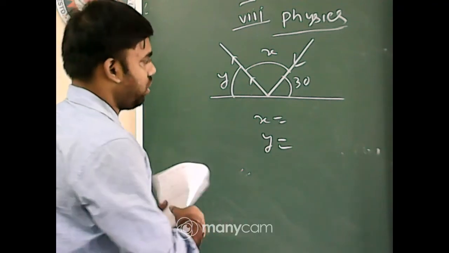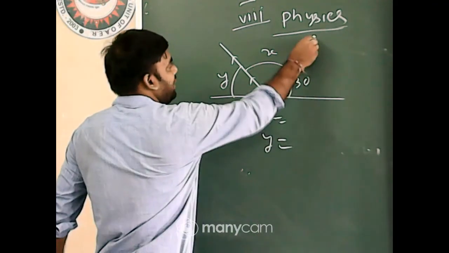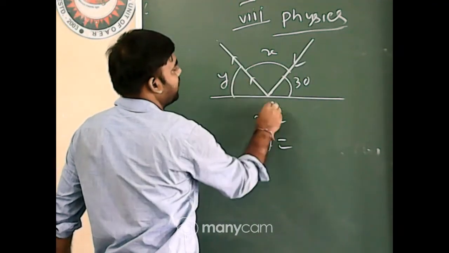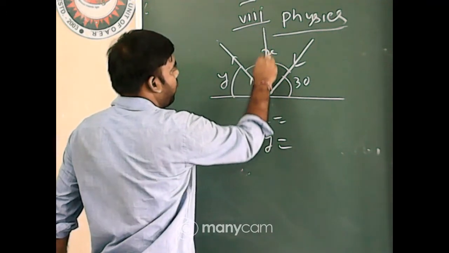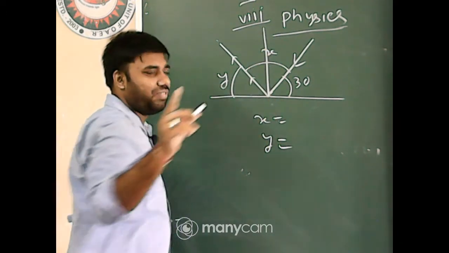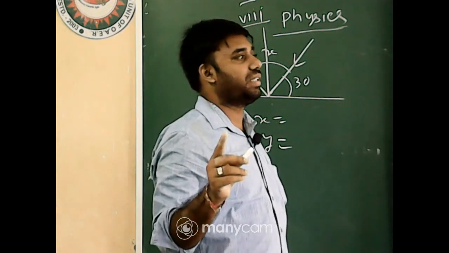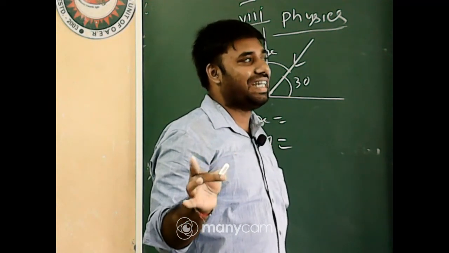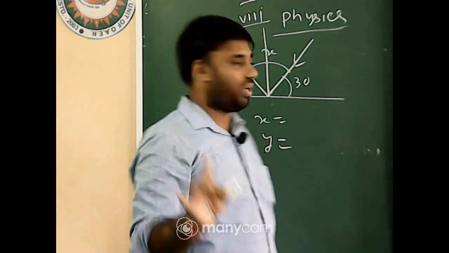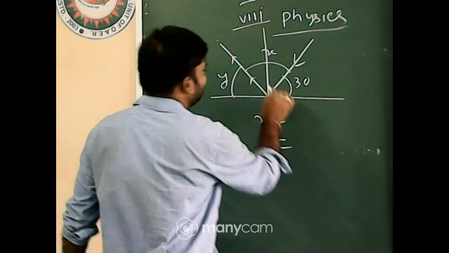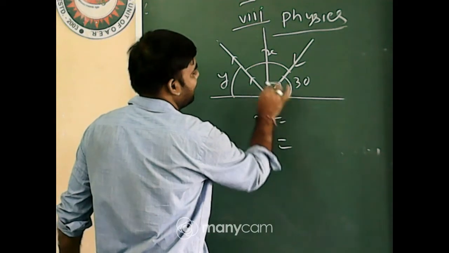Now look at the board. First of all, incident ray, reflected ray. So draw a normal. We know that the angle of incidence and angle of reflection are equal. First of all, normal means that angle is 90 degrees.